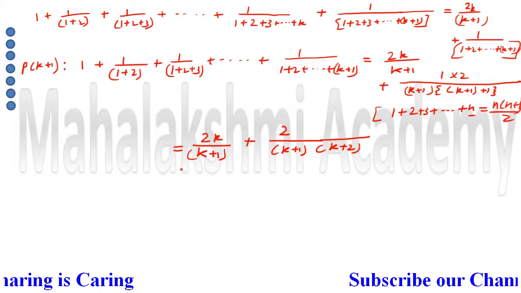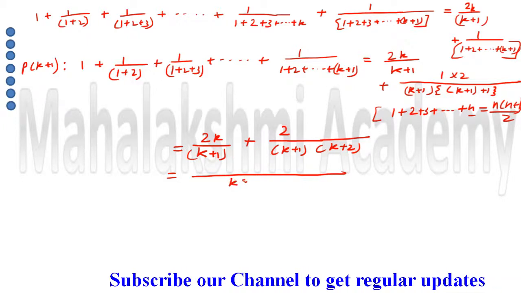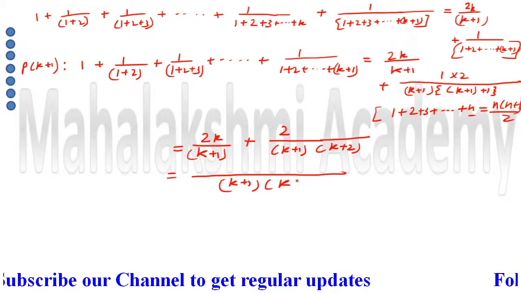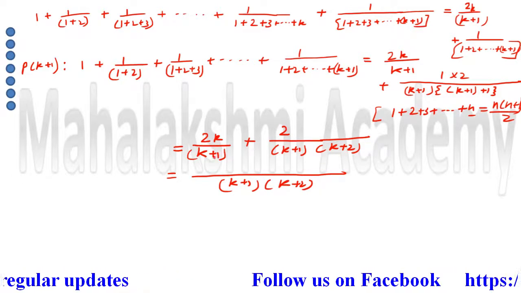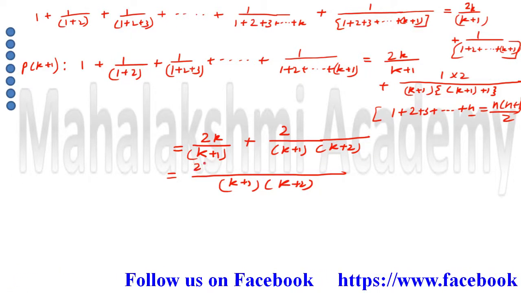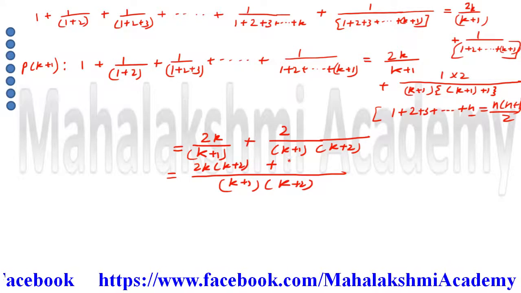Now here take the LCM. The LCM is going to be both the brackets, k plus 1 and k plus 2. When you divide k plus 1, k plus 2 by k plus 1, you will get k plus 2. So here you are going to get 2k times k plus 2 and then plus only 2.